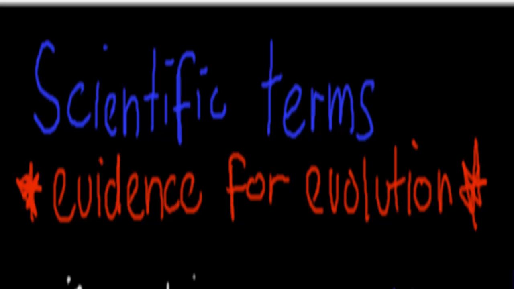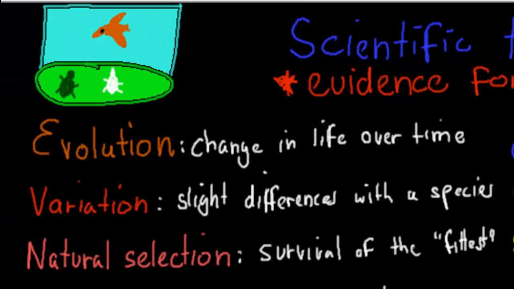There's two reasons why you should know your scientific terms. The first reason is your exam questions can have scientific terms in them. If you don't know these terms, you might be confused in your exam because you won't know what the actual term means. The second reason is in your short answer questions, the more scientific terms you use, and the more you use them appropriately, the better marks you get. So if you know what they mean and can use them properly in the exams, that would be a big advantage. So we're going to go over the ones which we've learned in this chapter.